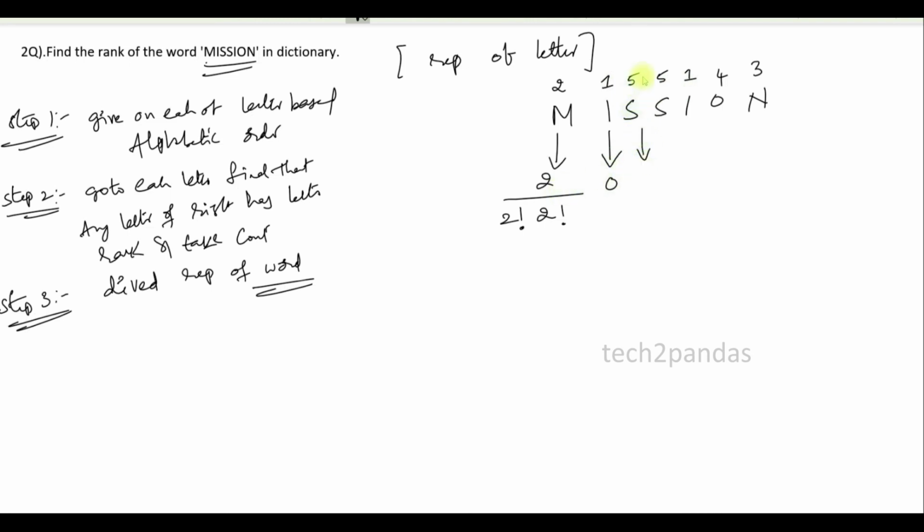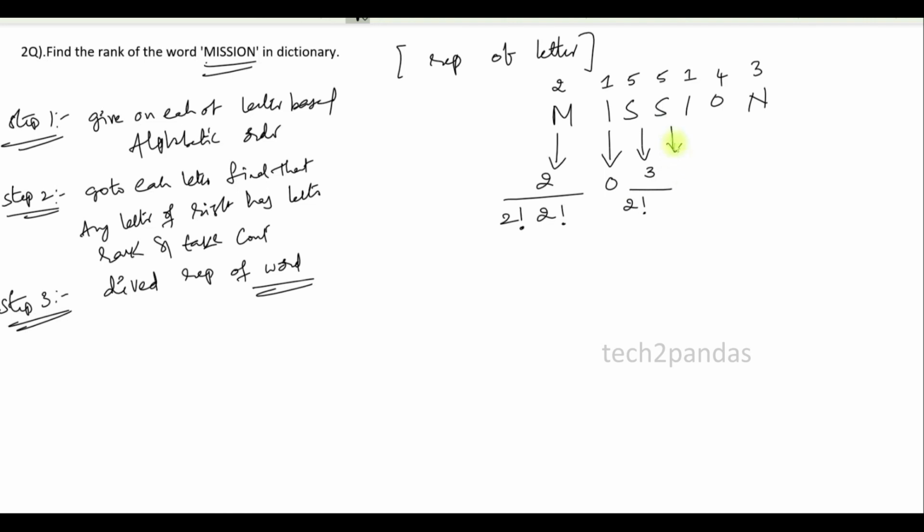Again, go to S. Try to find any letter that has a lesser rank than 5. Yes, 1 is less than 5, 4 is less than 5, 3 is less than 5. So the total count will be 3. Including the current letter, how many letters will be repeating to the right of the letter? S is repeating 2 times, so divide with 2 factorial. Again, I is repeating, O is repeating, N, so no letter is repeating now. That's it. 3 by 2 factorial.